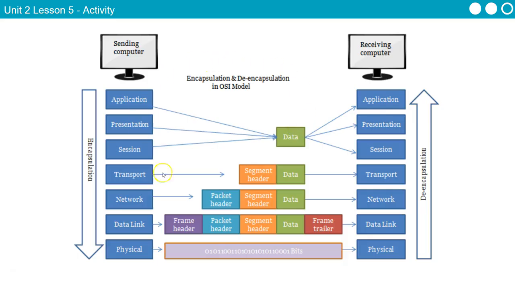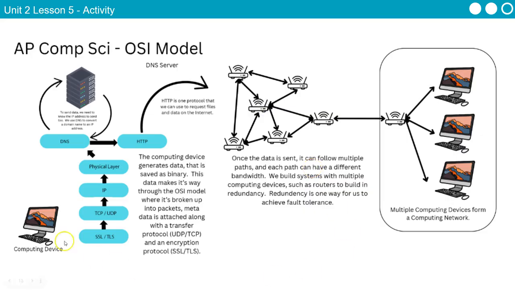So going back to this idea from lesson 5 of data getting broken up into packets, and every packet having this metadata telling us where it came from, where it's going to, the packet number, whether it's TCP or UDP. What we need to create is, I just call this the APCSP OSI model, right? This is our bird's eye view of everything that we just talked about, and your Unit 2 project is going to have you generating your own version of this to demonstrate to me that you understand it.